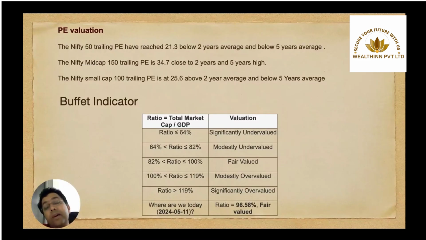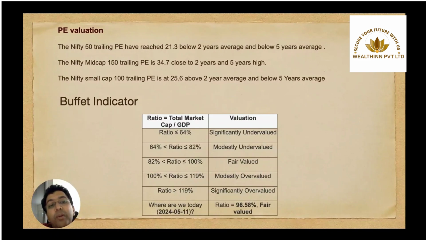With this correction, the PE valuations for the Nifty 50 trailing PE had reached 21.3, which is below 2 years average and below 5 years average. Nifty 150 trailing PE is at 34.7, close to 2 years and 5 years high. The Nifty Small Cap 100 trailing PE is at 25.6, above 2 years average and below 5 years average. So the valuations on the large cap index definitely seem to be coming to a lower side, whereas the mid cap and small cap are still on the higher side.